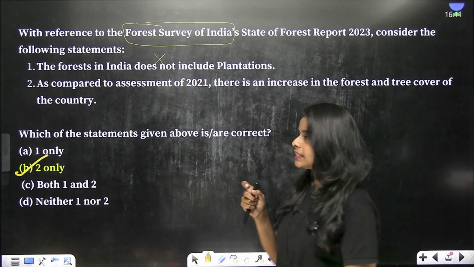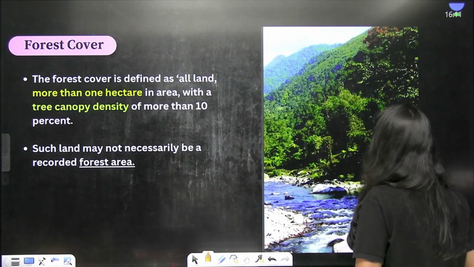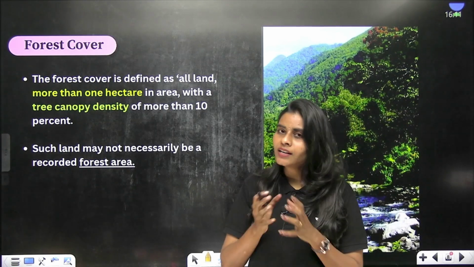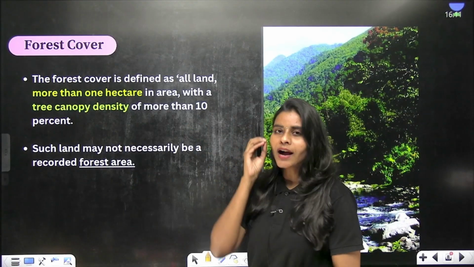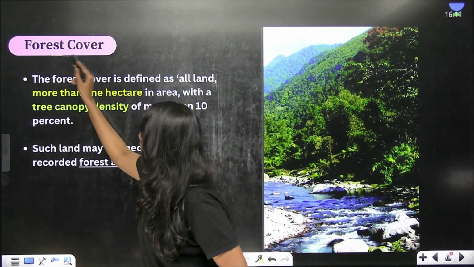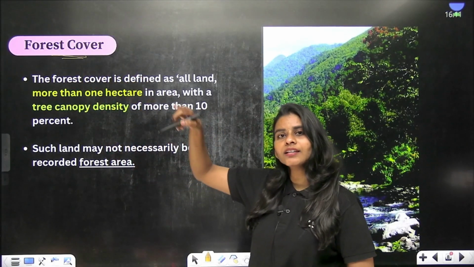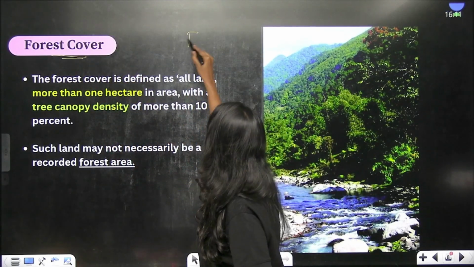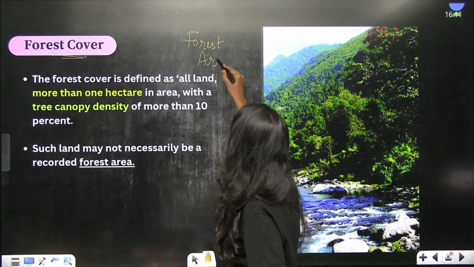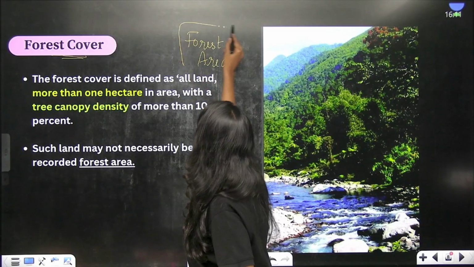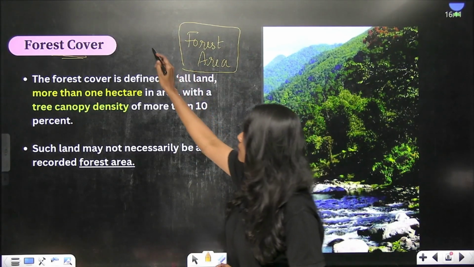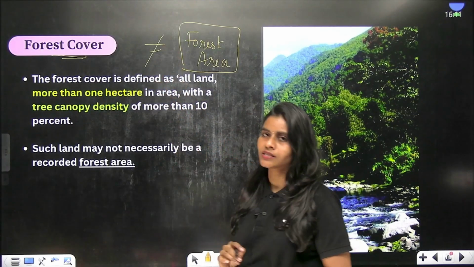So what does forest basically mean, or how does the Forest Survey of India define forest? See, you have to be familiar with two terms. One is forest cover, clear, and the other term is forest area. These two terms sound synonymous, but again they have differences between them. Forest cover is not equal to forest area, right?